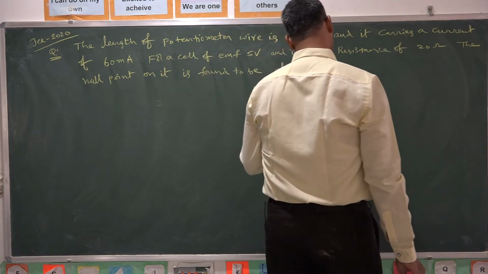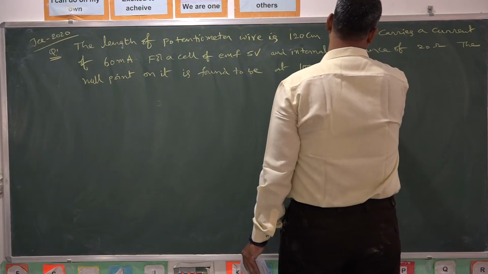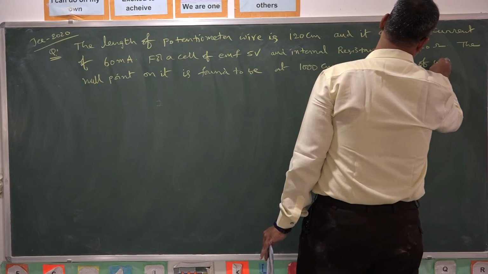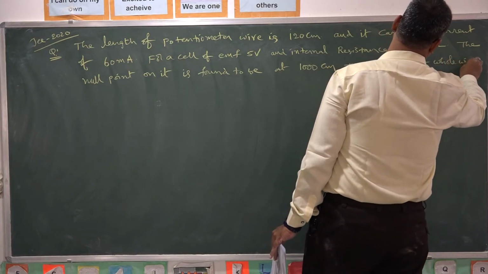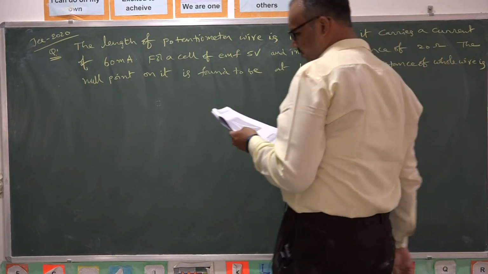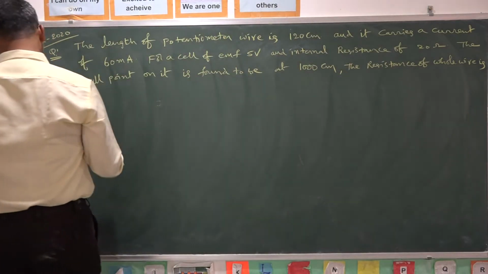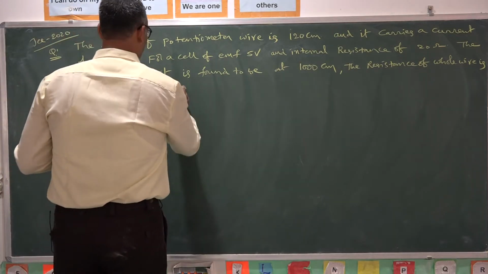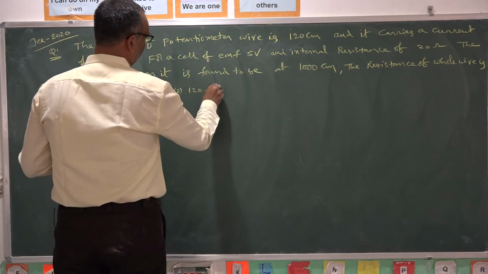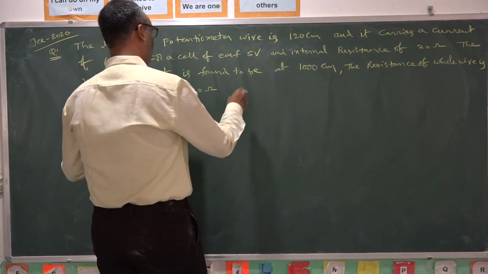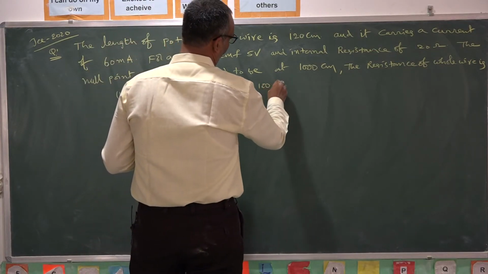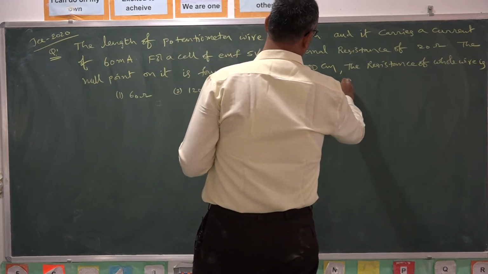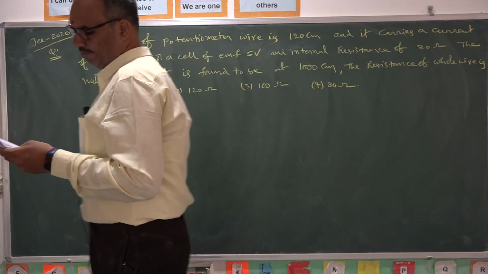The resistance of the whole wire is? This is the question. They gave options as 60 ohms, 120 ohms, 100 ohms, and fourth option 80 ohms. So these are the options given to us for this question.